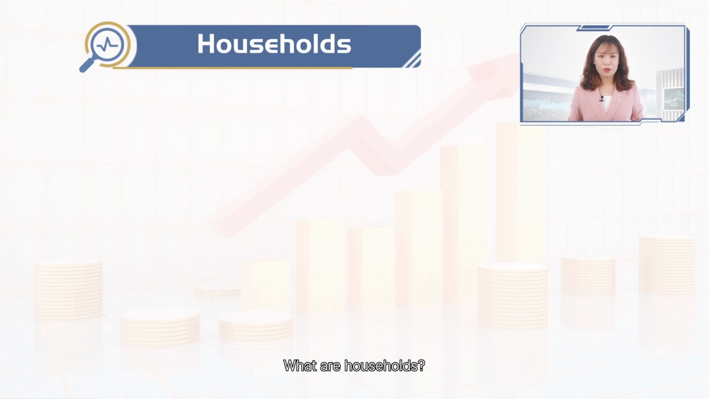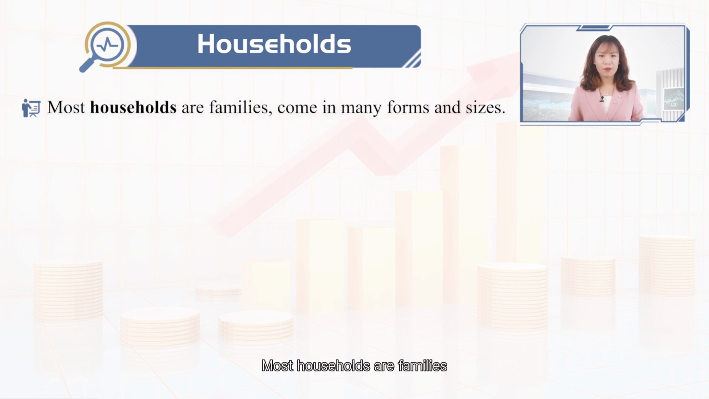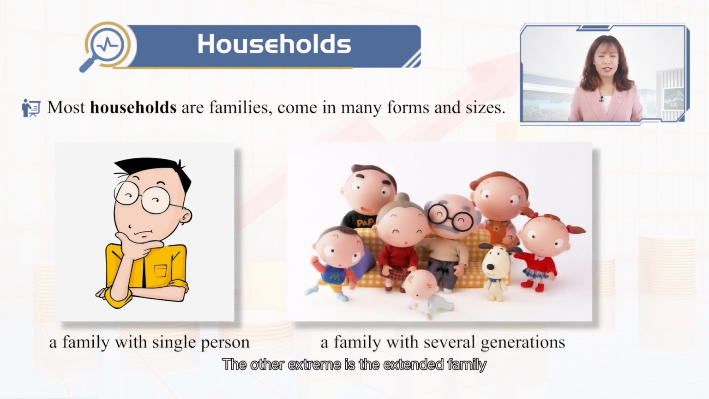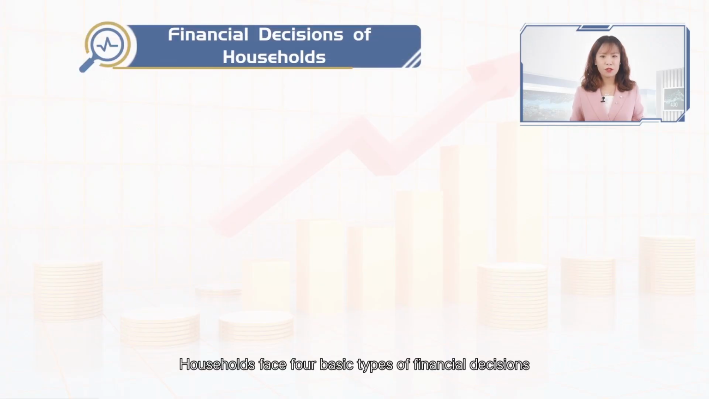What are households? Most households are families. Families come in many forms and sizes. At one extreme is the single person living alone. The other extreme is the extended family, which consists of several generations living together under one roof and sharing their economic resources. In finance, however, all are classified as households. Households face 4 basic types of financial decisions.